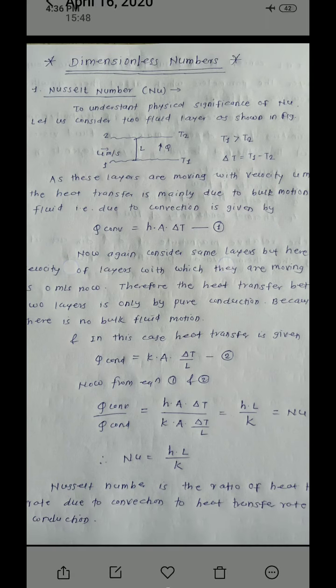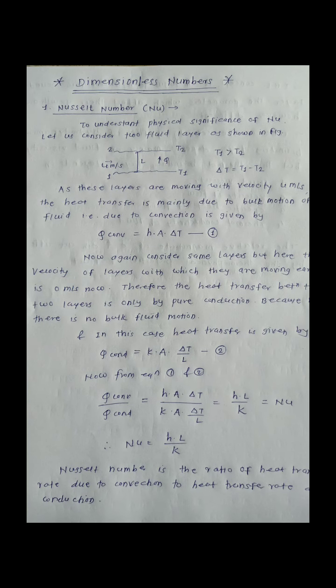So for understanding the Nusselt number, we consider two layers, one with temperature T1 and another with temperature T2, with distance L between them, and T1 is greater than T2.